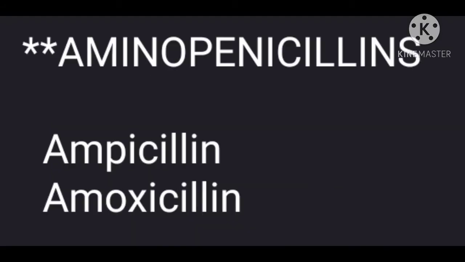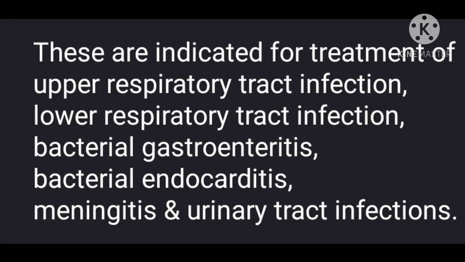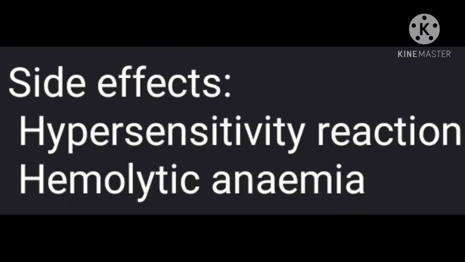The second drug is aminopenicillins, which include ampicillin and amoxicillin. These are indicated for the treatment of upper respiratory tract infection, lower respiratory tract infection, bacterial gastroenteritis, bacterial endocarditis, meningitis, and urinary tract infection. The side effects include hypersensitivity reaction and hemolytic anemia.